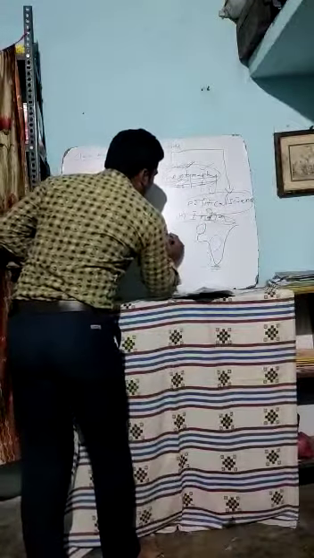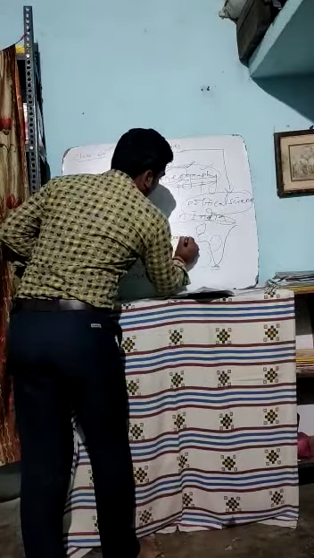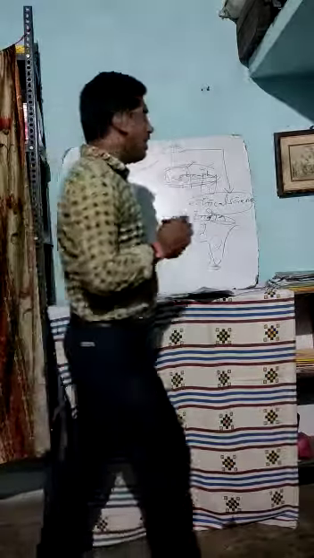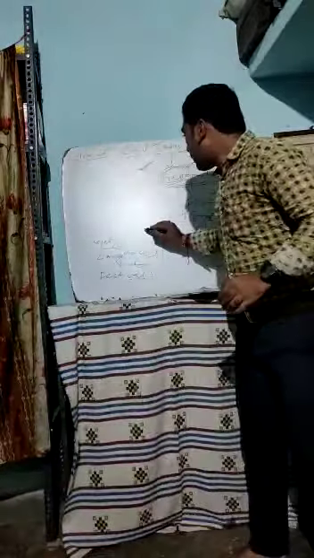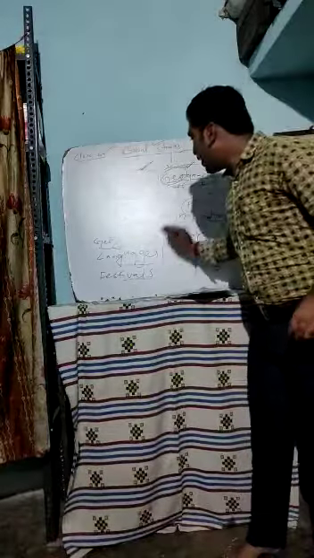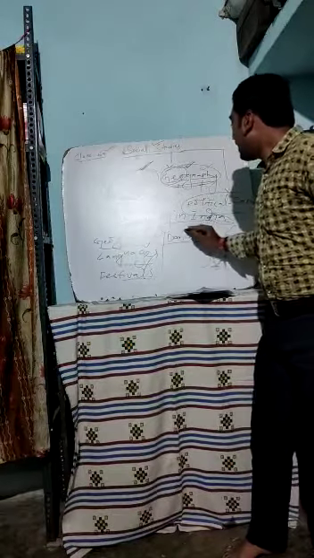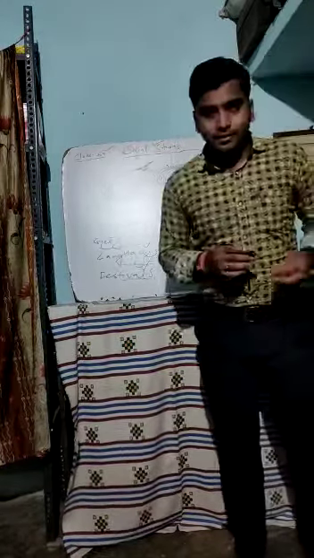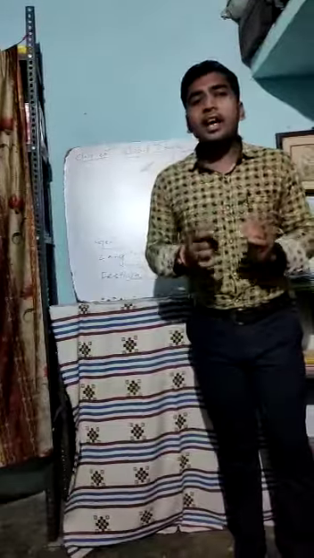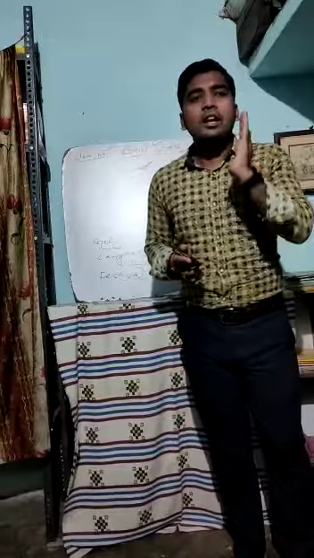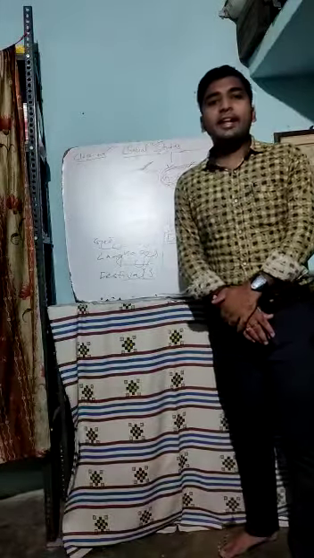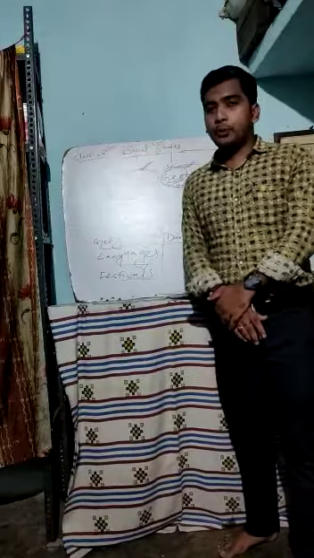Fourth, I want to give you the definition of dance. After geographical features, languages, and festivals, now we are going to read about dance. Our India has so many forms of dance available. In our India, the most national dance is called Bharatnatyam, the dance of Tamil Nadu.